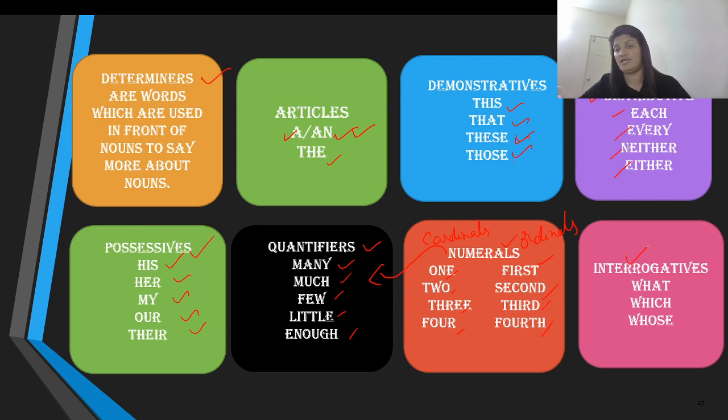And then finally we have interrogatives, which are words like what, which, and whose. Remember, these words are supposed to be in front of nouns to qualify as determiners. They are also considered as adjectives, but we are going to learn about adjectives in another video. For now, just understand that determiners are those words which come right in front of a noun.